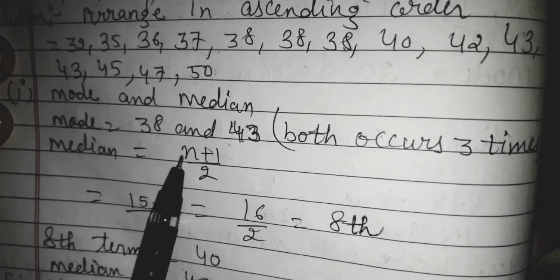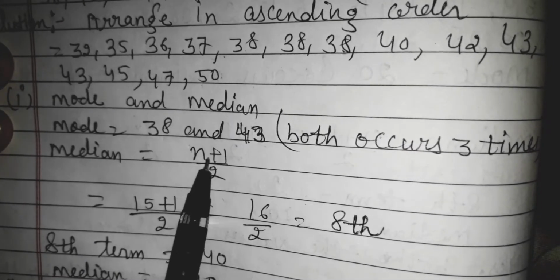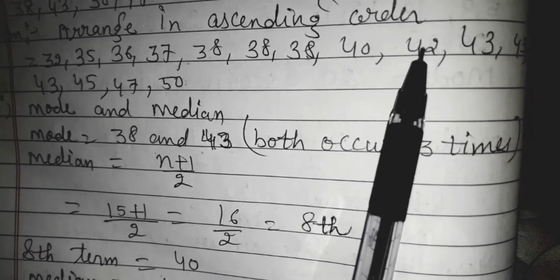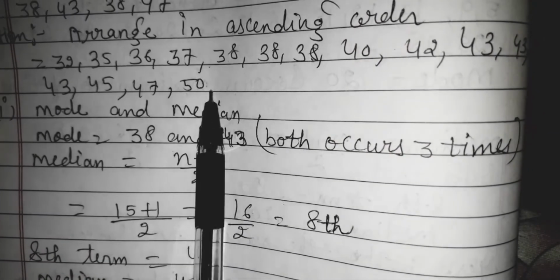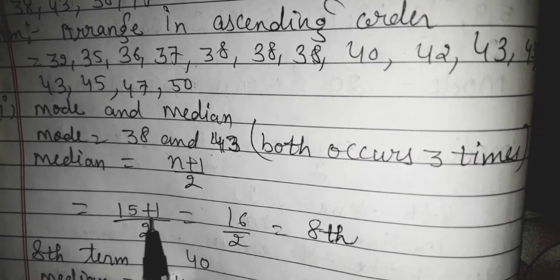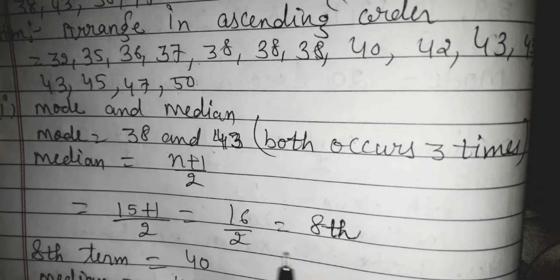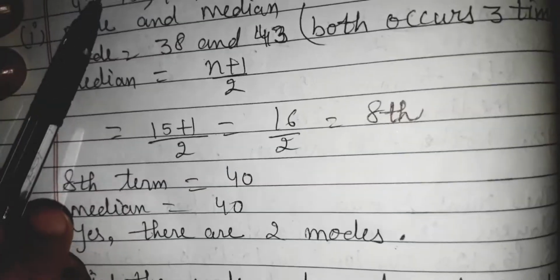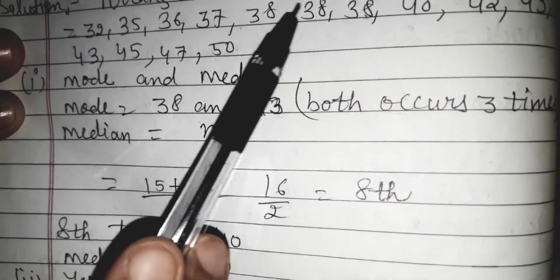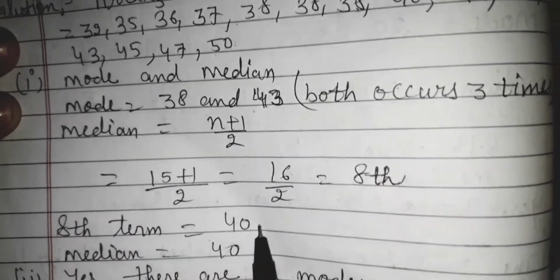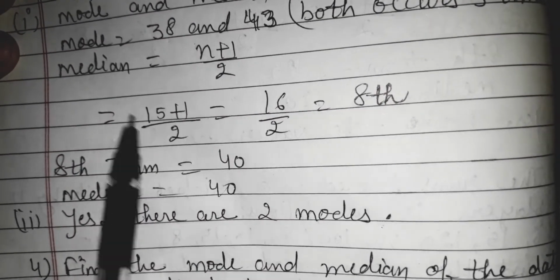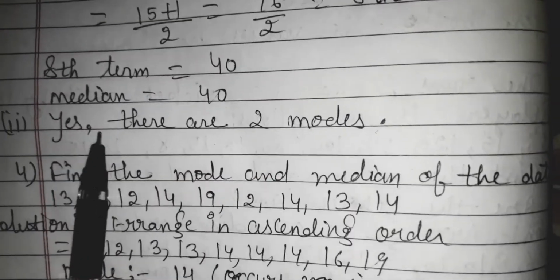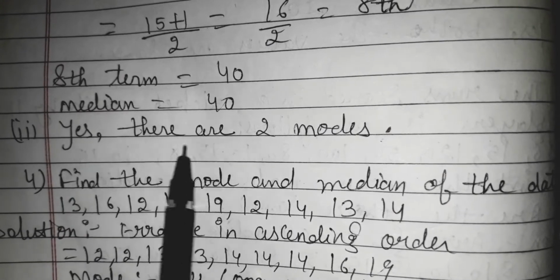Now median का formula होता है n plus 1 by 2. n means number of observations. There are 1, 2, 3, 4, 5, 6, 7, 8, 9, 10, 11, 12, 13, 14, 15 numbers, so I will use 15 plus 1 by 2. It means 16 by 2. 16 का मतलब 8th term. I will find out which is the 8th term: 1, 2, 3, 4, 5, 6, 7, 8, 40. It means my answer is 40. Median is 40 and modes are 38 and 43. Second question is, are there more than one mode? Yes, there are two modes.